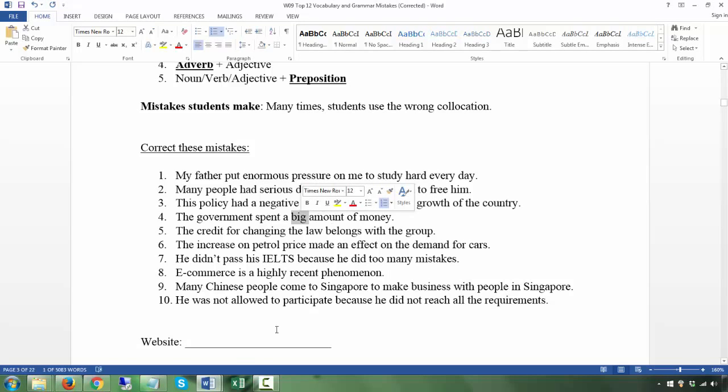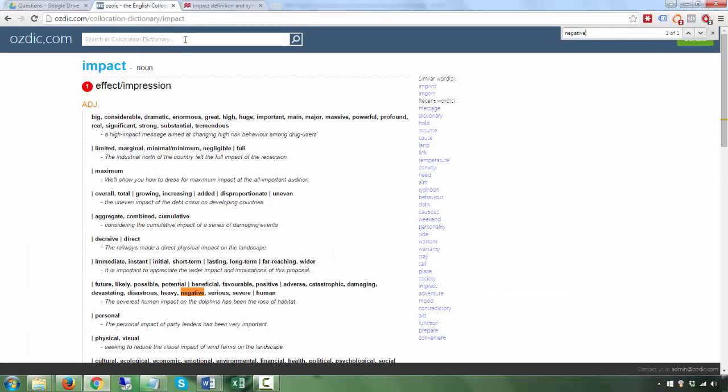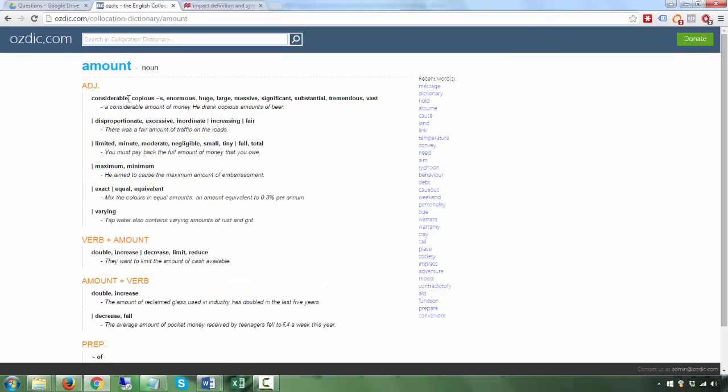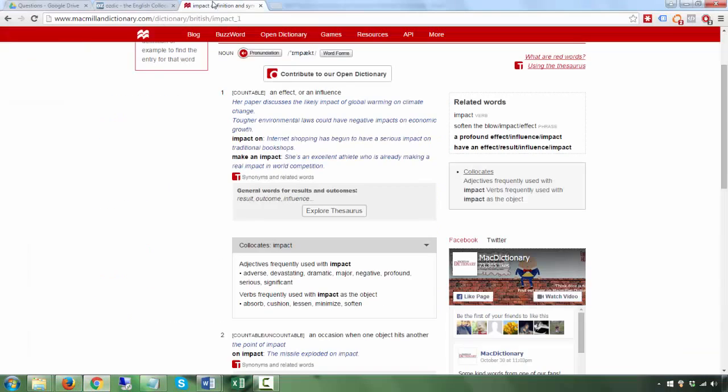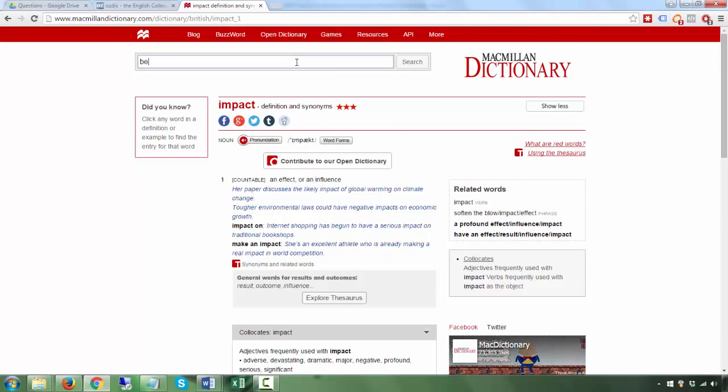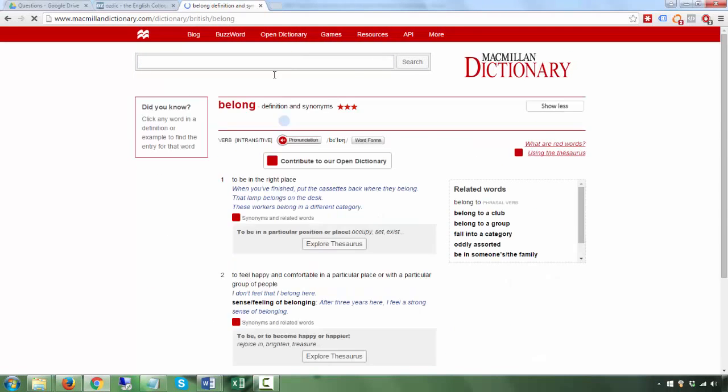The government spent a big amount of money. So you don't say big amount, okay, adjective. Considerable, huge, but you wouldn't put a big amount. So maybe a huge amount of money. The credit for changing the law belongs with the group. The credit for changing the law belongs, normally belongs, what preposition? Belong to. Okay, belong to. Belongs to.